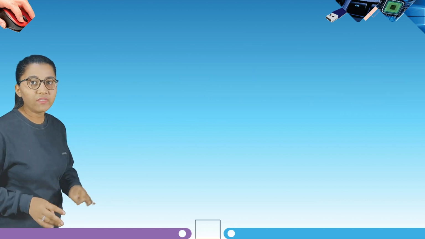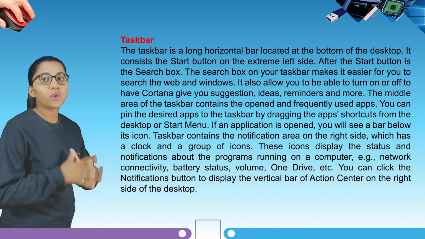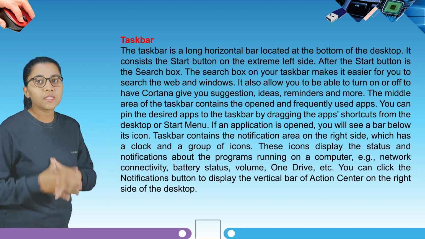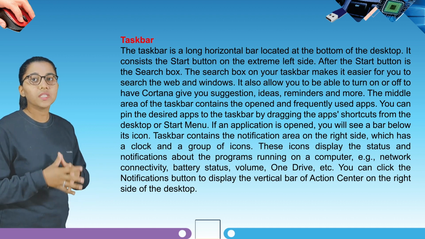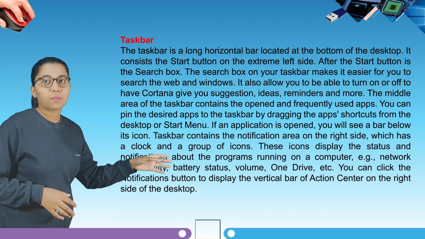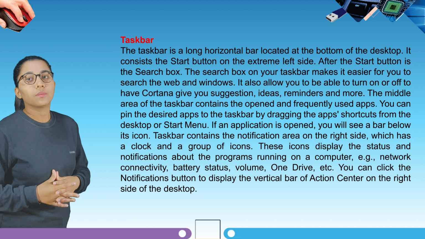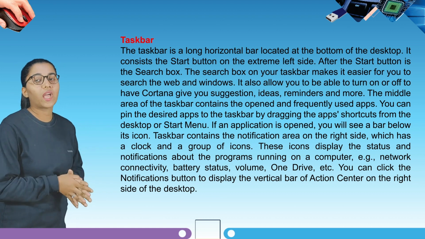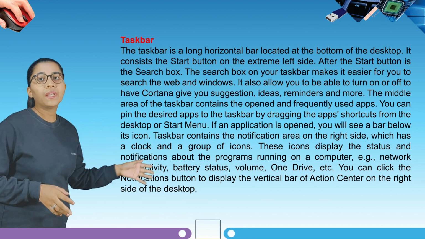So first we have taskbar. The taskbar is a long horizontal bar located at the bottom of the desktop. It consists of the start button on the extreme left side. After the start button is the search box. The search box on your taskbar makes it easier for you to search the web and Windows. It also allows you to turn on or off Cortana, to give you suggestions, ideas, reminders and more.